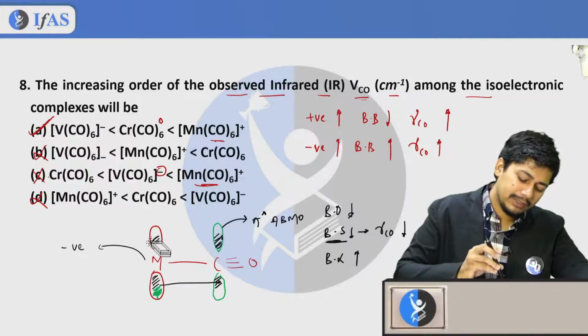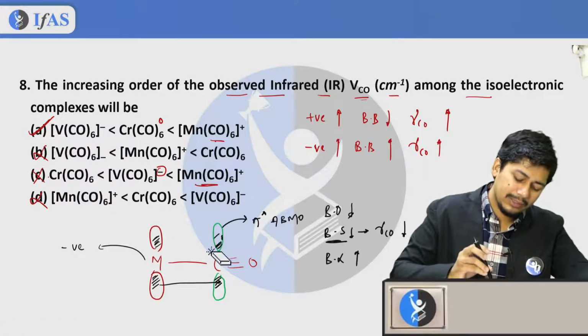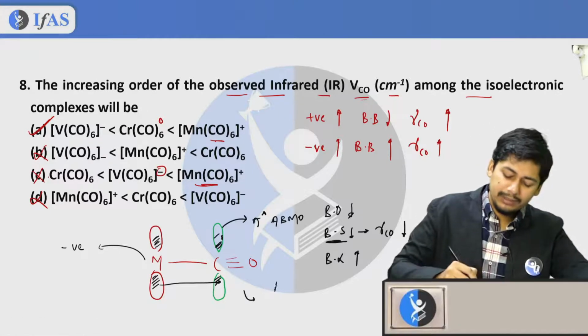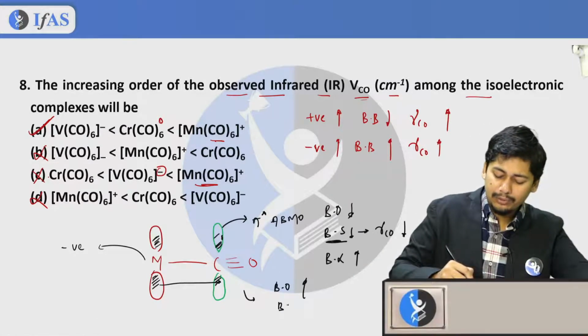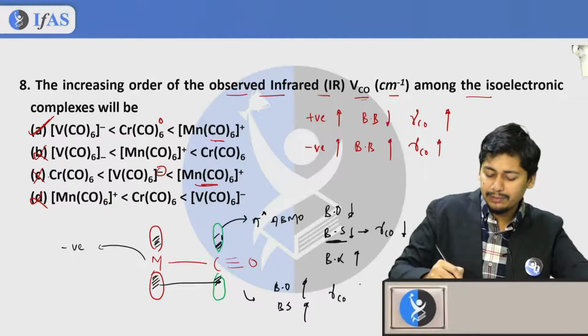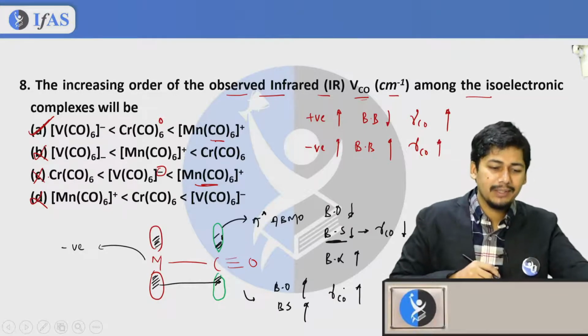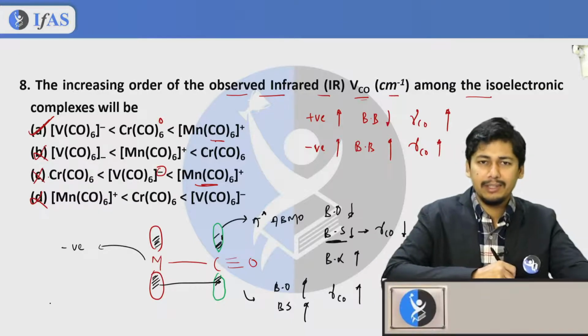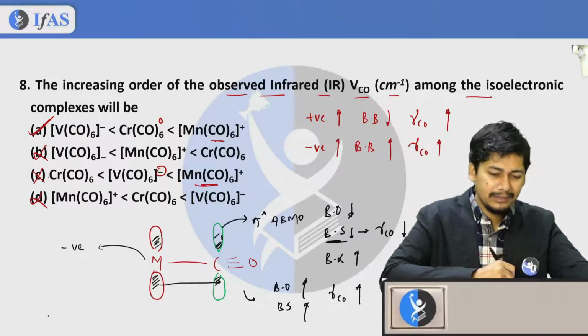Back bonding decreases because electron density is less, so bond order increases, bond strength increases, and stretching frequency also increases. Hope you find this explanation right and understand this.